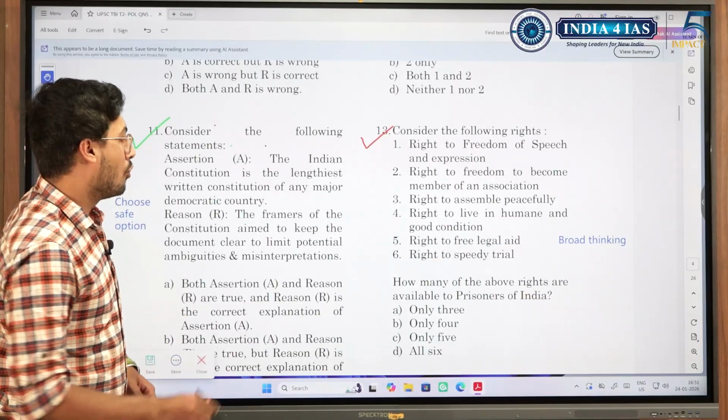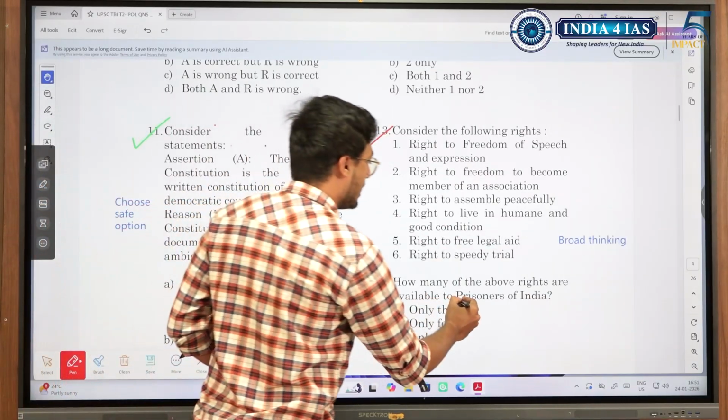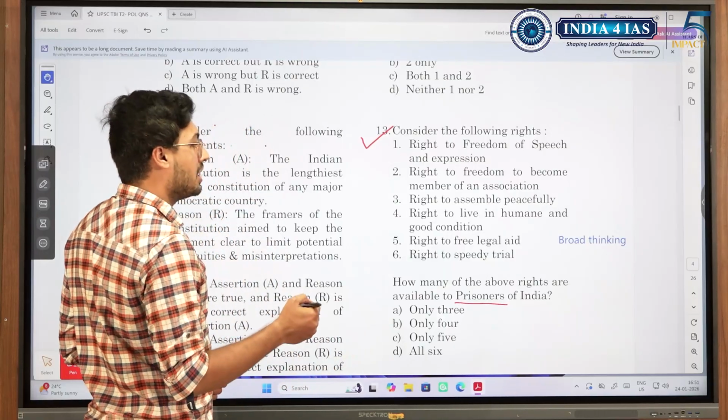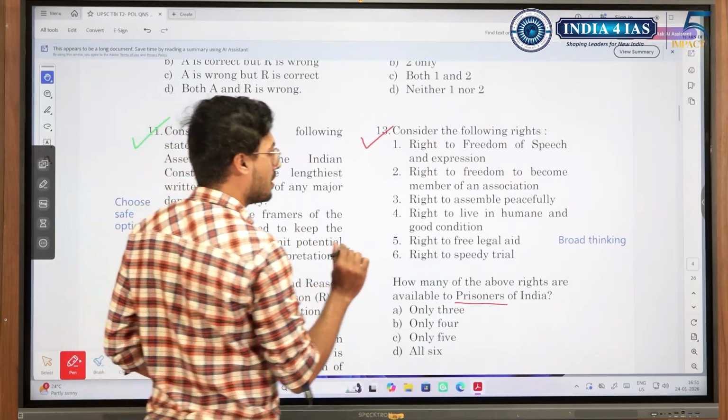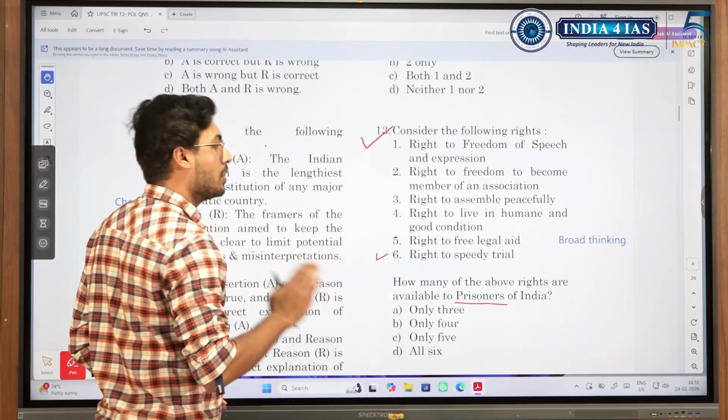Similarly, which of the above rights are available to prisoners in India? Prisoners in India, let us look at the safe options. Right to speedy trial, it is available for everyone.